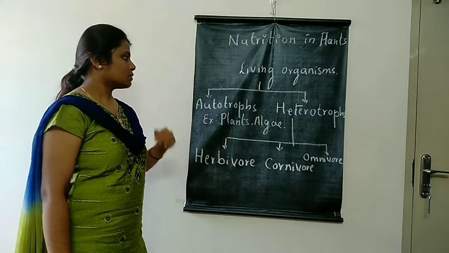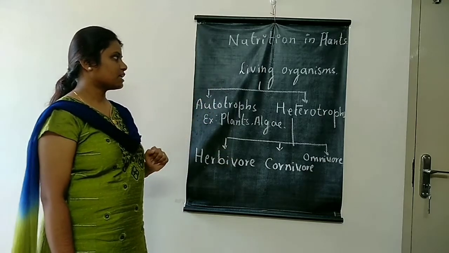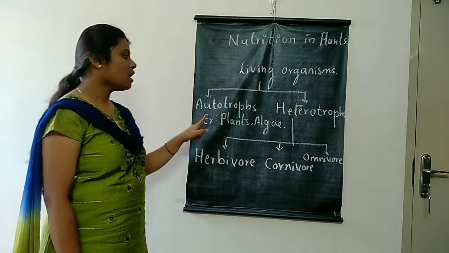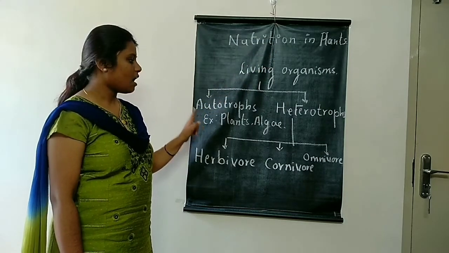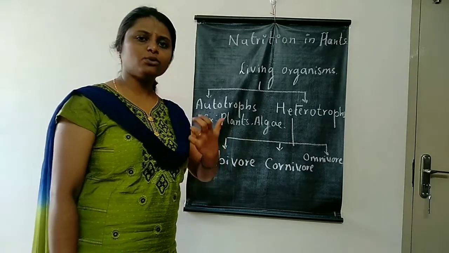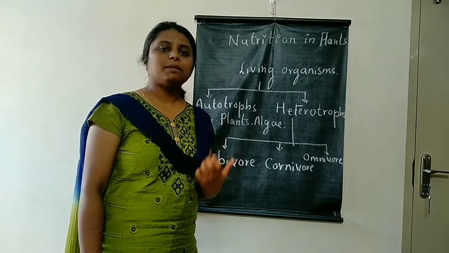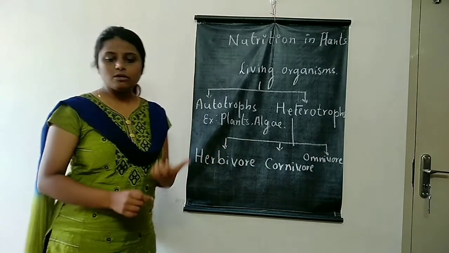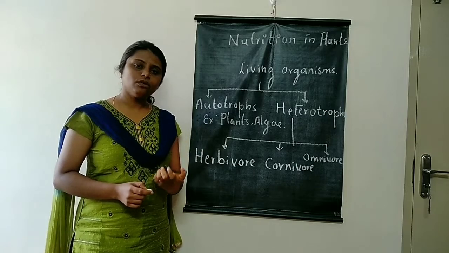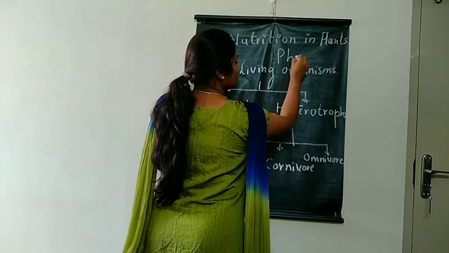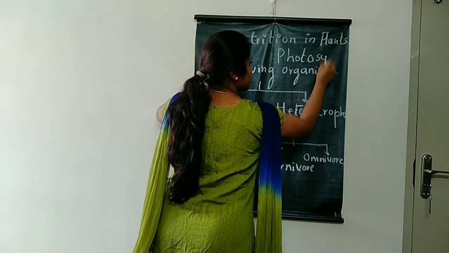Okay. So after studying this classification, we can say that plants are autotrophs. So plants can prepare their own food. How do they prepare their own food? They prepare their own food by a special process called photosynthesis. So we will write it down. Photosynthesis.